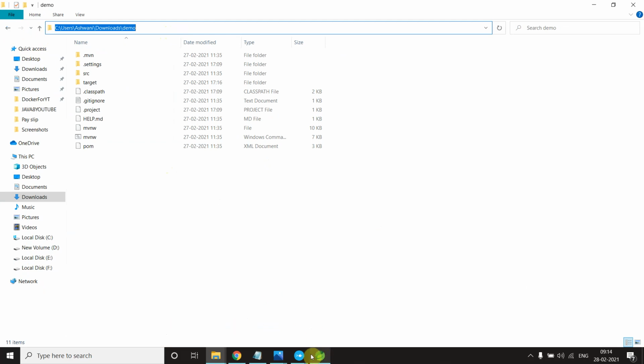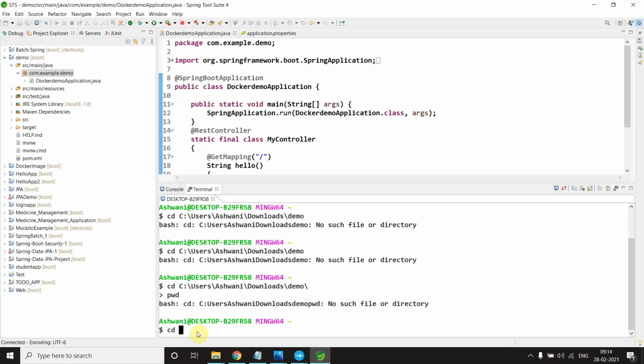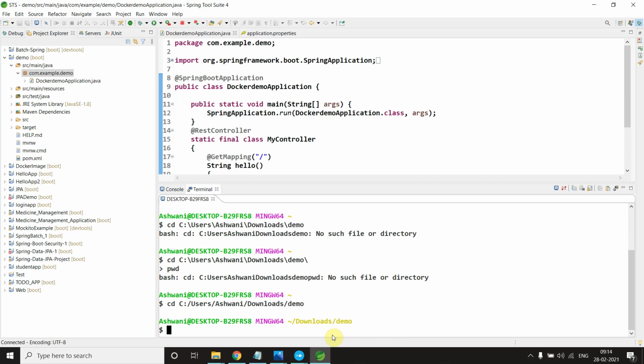Copy. Yeah, we got it now. Okay, so the problem is with the forward slash and backward slash. It's coming here as a backward slash. Okay, so leave it. Do not worry about the error.